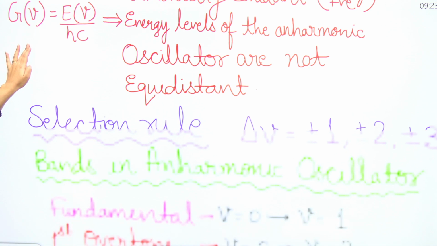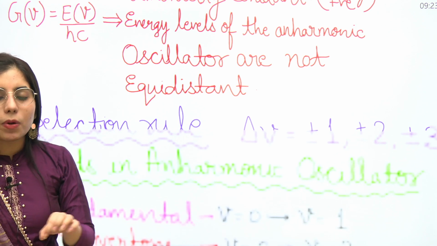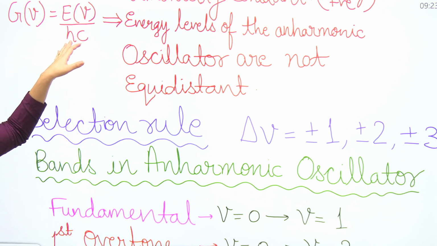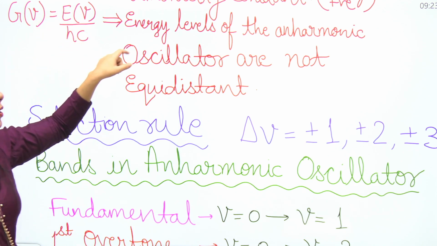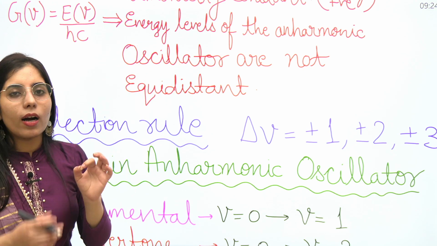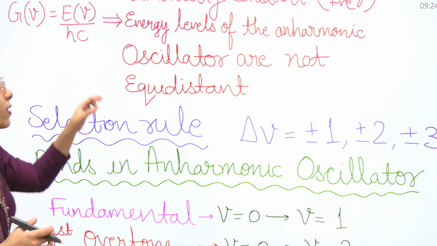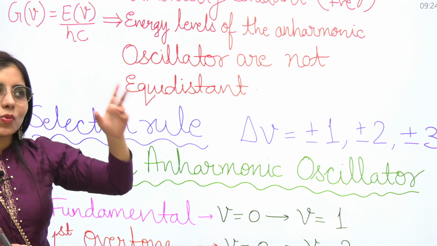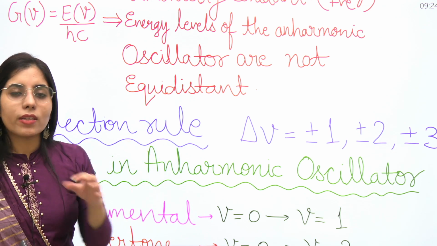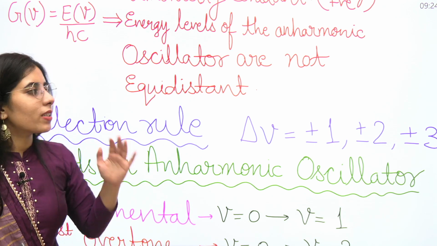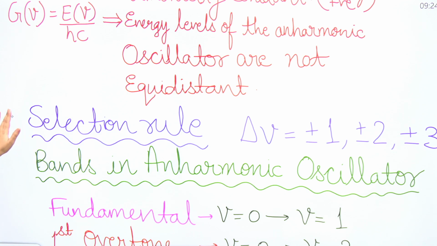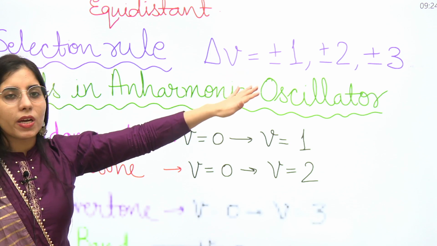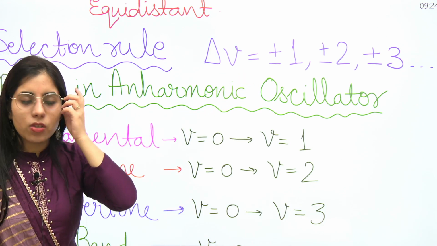Next point, if we are going to talk about the energy in terms of wave number for the anharmonic oscillator case, what you need to do is just divide the energy expression by hc, and you will be able to get one conclusion from here: the energy levels of the anharmonic oscillator will not be equidistant this time. As we have observed earlier, it was equidistant and the distance was omega, but this time it's not the case. And the selection rule for the anharmonic oscillator case is going to be delta V equal to ±1, ±2, ±3 and so on.